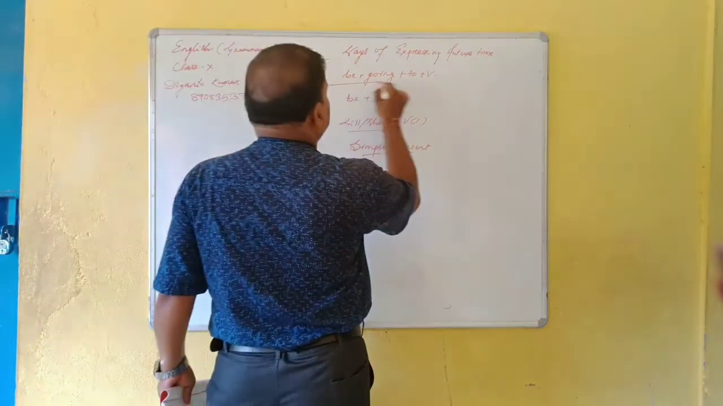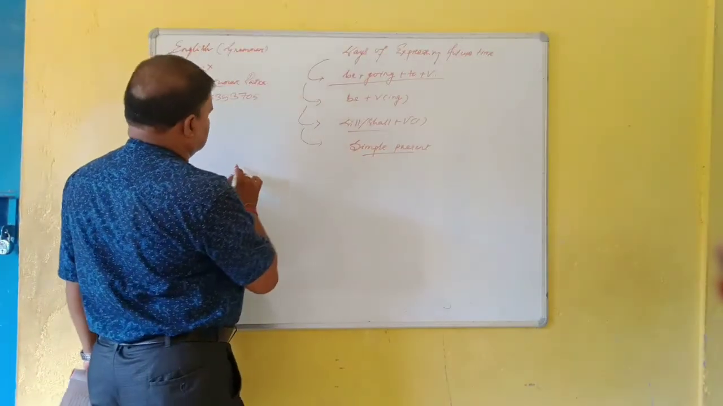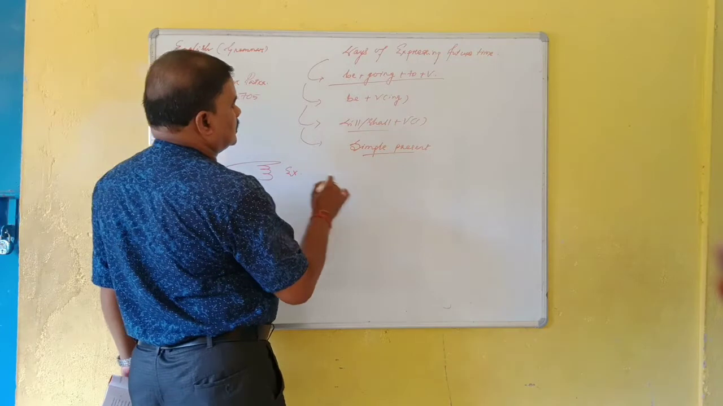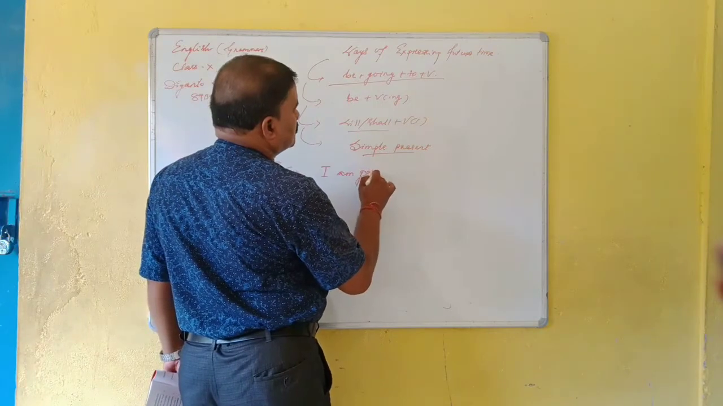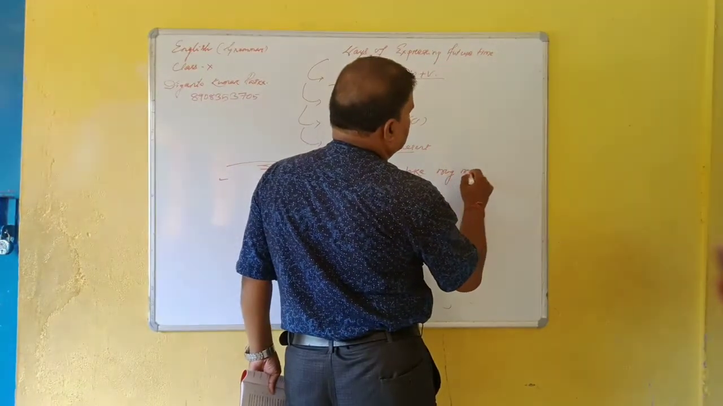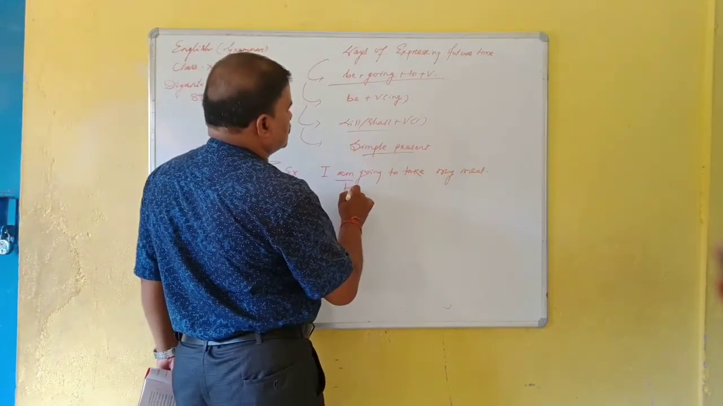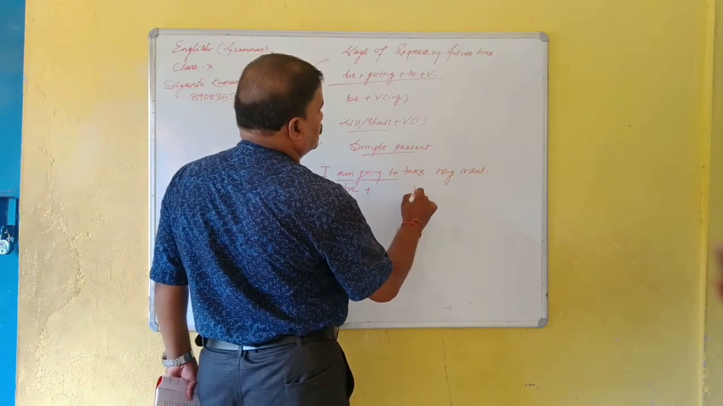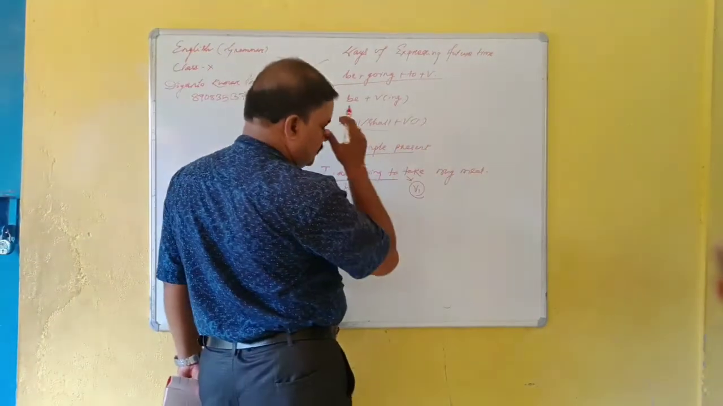First, be going to plus verb. What is the example of be plus going to? I am going to take my meal. So how can we use this formula? Am comes from be, then going to, then verb one. Take is verb one. So, I am going to take my meal.